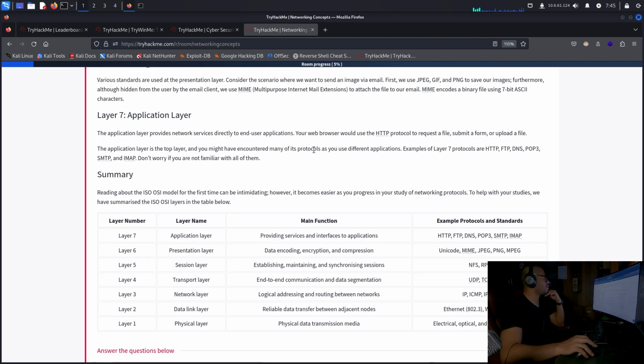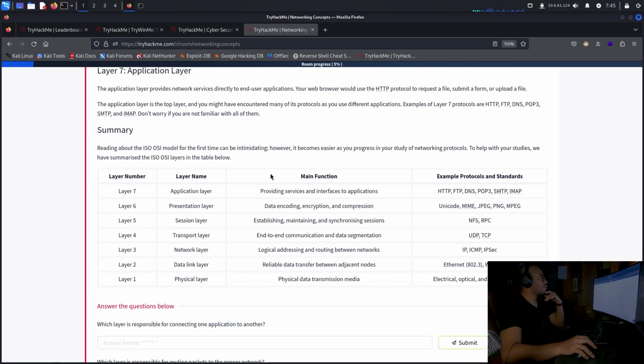And then the last layer, the application layer. The application layer provides network services directly to end-user applications. Your web browser would use the HTTP protocol to request a file, submit a form, or upload a file. The application layer is the top layer, and you might have encountered many of its protocols as you use different applications. Examples of layer 7 protocols are HTTP, FTP, DNS, POP3, SMTP, and IMAP. Don't worry if you're not familiar with all of them.